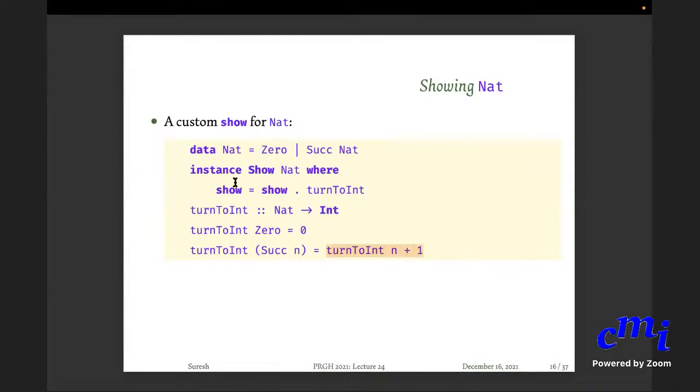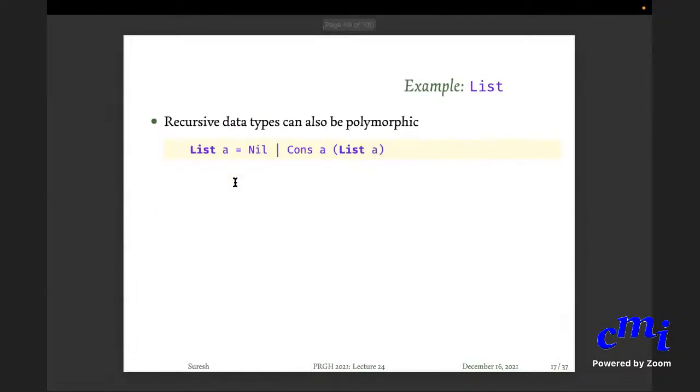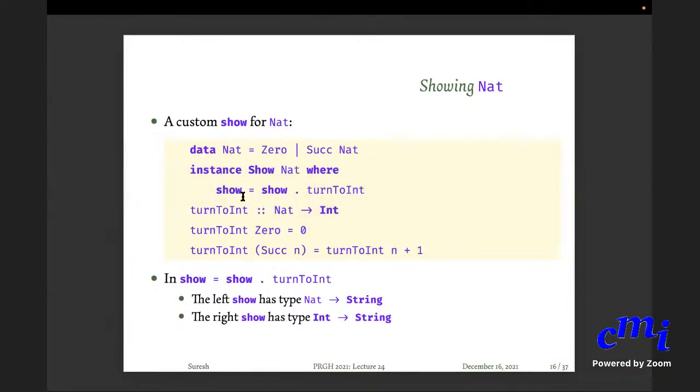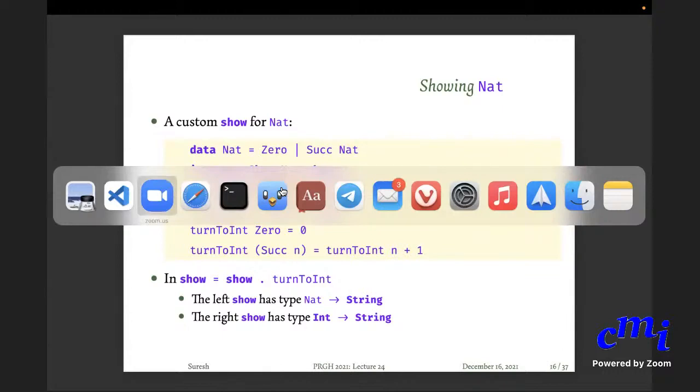You can also do it the other way. Instead of calling it turnToInt, I'll say toInt. I can also do a fromInt, if I read an integer. Maybe I should show you how to do that. Right here, I'm saying show equals show dot toInt. The left show has type Nat arrow String, the right show has type Int arrow String, because you turned it to Int and then you show it. Let me quickly install all this Nat business here.